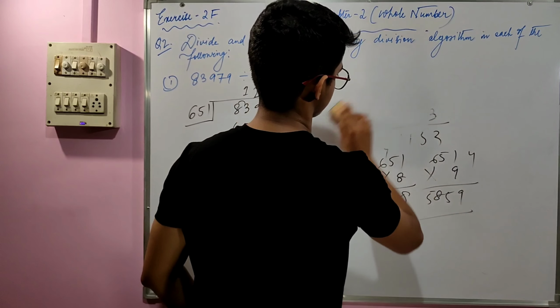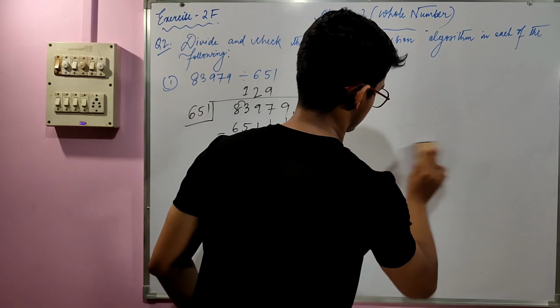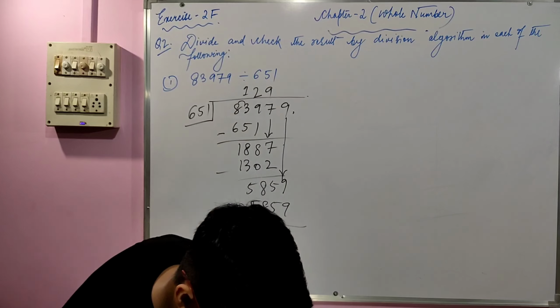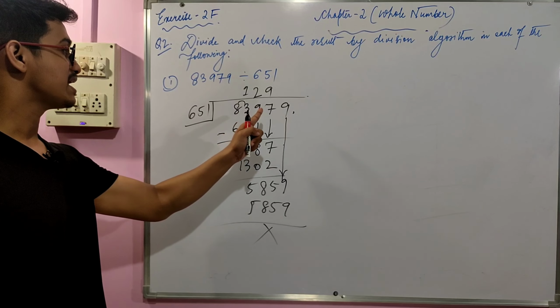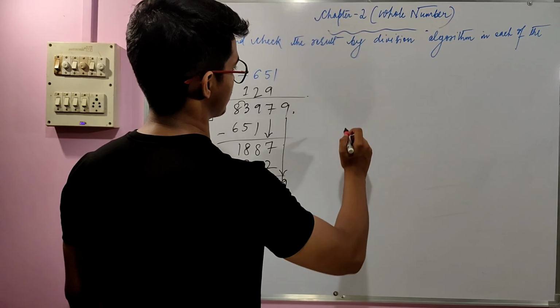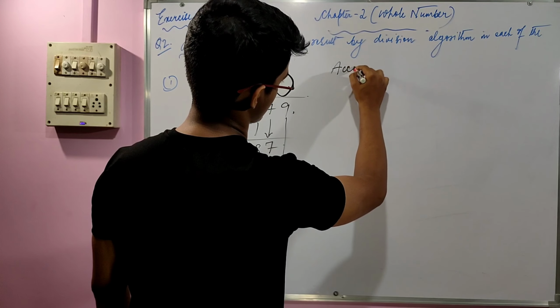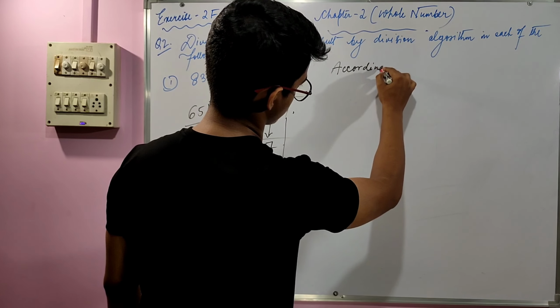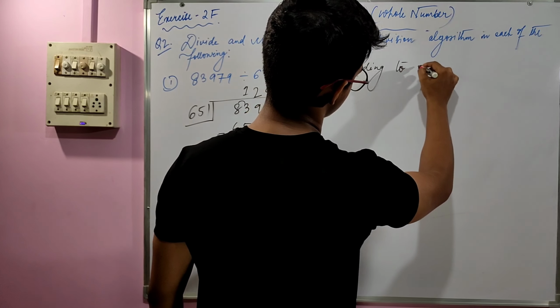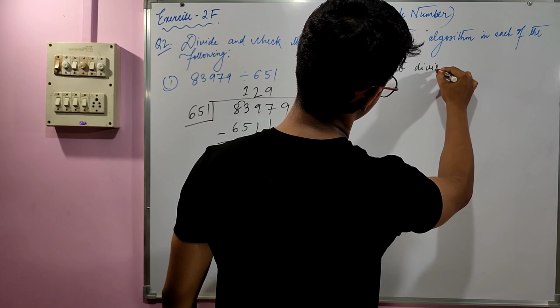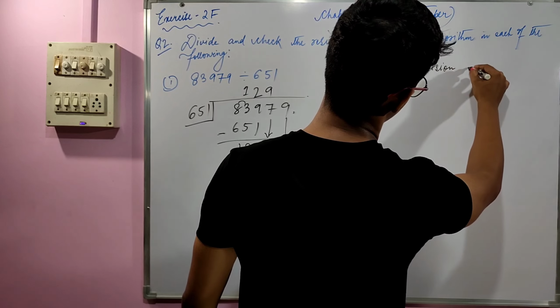So what we have to do, we just write 83979 because it is our dividend. So dividend, first of all, we have to write according to the division algorithm.